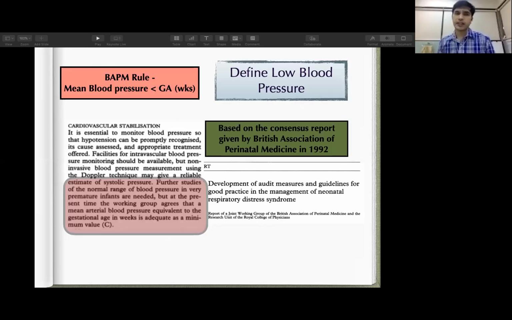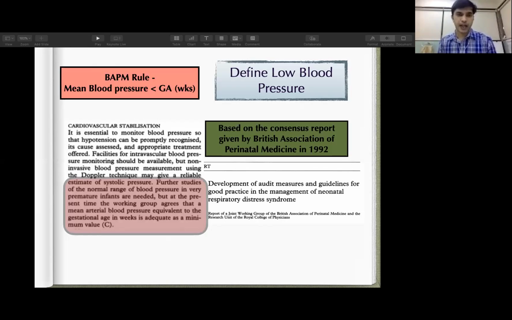But what is the evidence? The evidence is very poor. There is no supportive evidence for this definition, because it was reported by an association of some neonatologists and pediatricians as a consensus report while publishing the management of neonatal RDS.